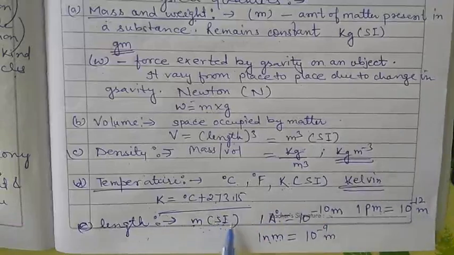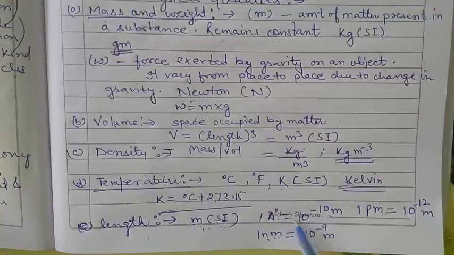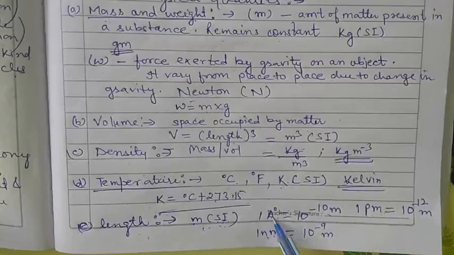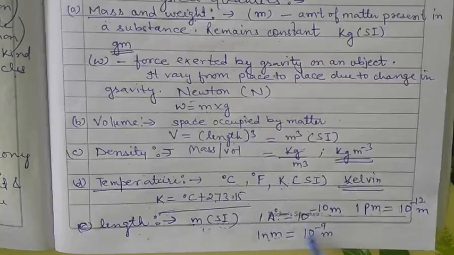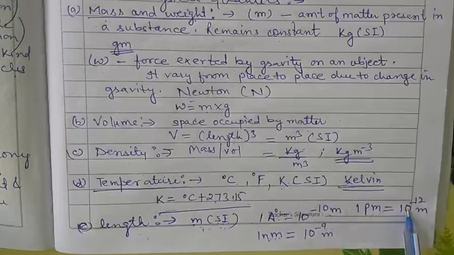Clear? So it means that the SI unit for the length is the meter. But you can also measure the length in the Angstrom, 10 to the power minus 10 meter. Now 1 nanometer is equal to 10 to the power minus 9 meter, and 1 picometer means 10 to the power minus 12 meter. Clear?